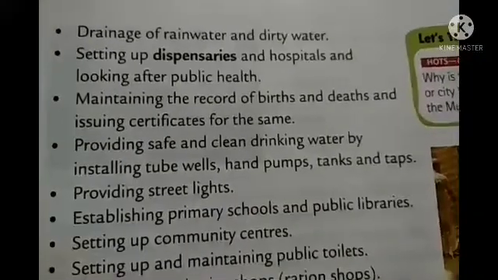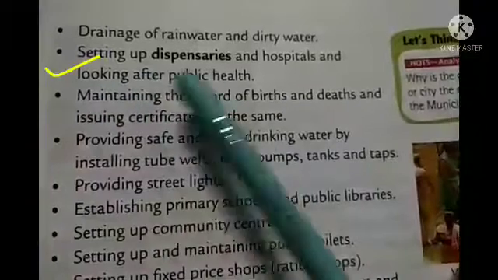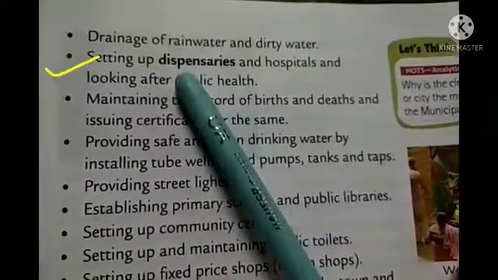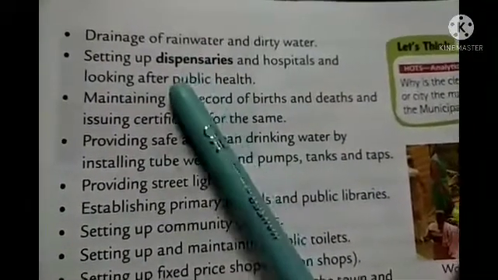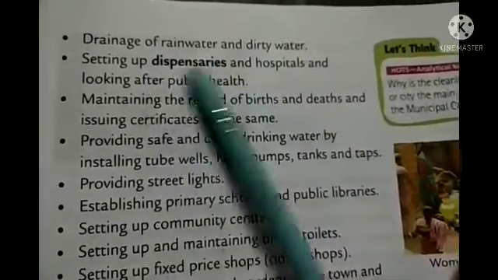Next point you see: setting up dispensaries and hospitals and looking after public health. Dispensaries mean, students, a place where patients are treated and given medicines. So that is called dispensaries.